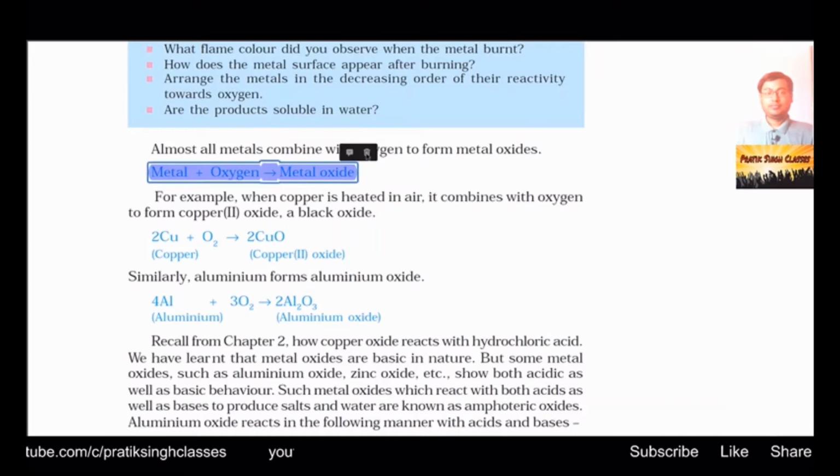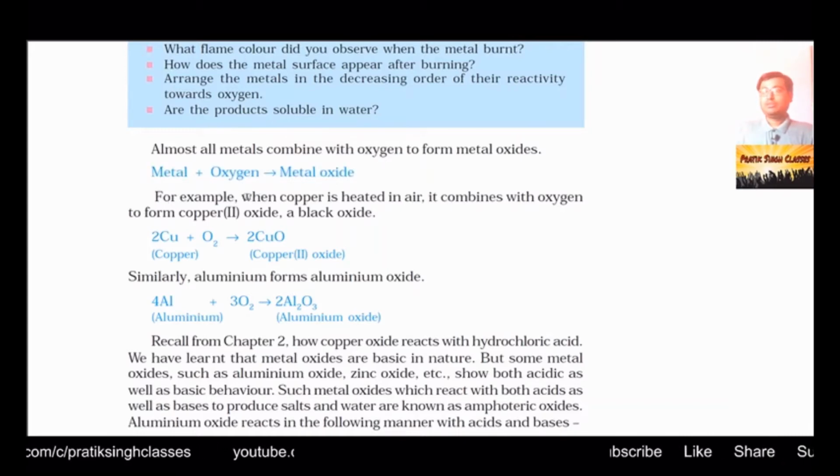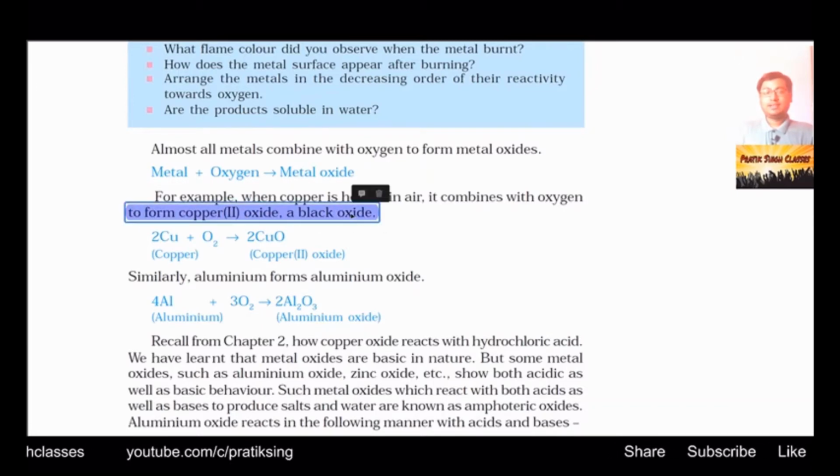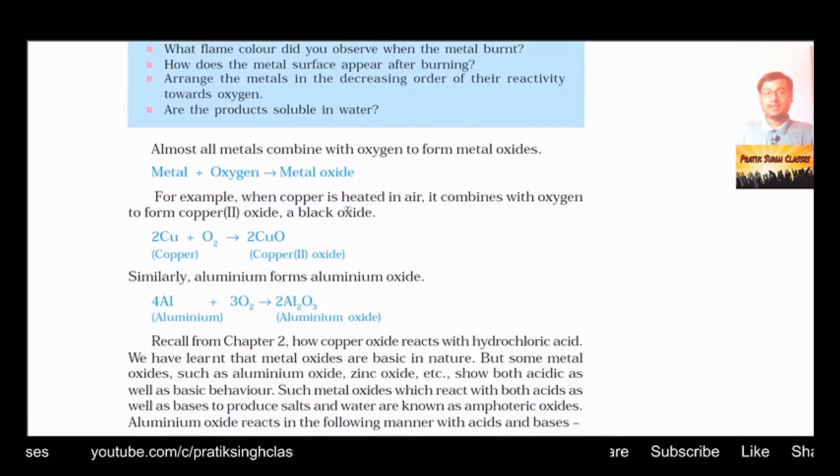For example, when copper is heated in air, it combines with oxygen to form copper oxide, a black colored oxide or black colored residue.